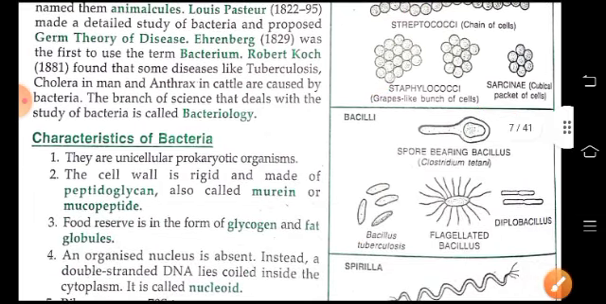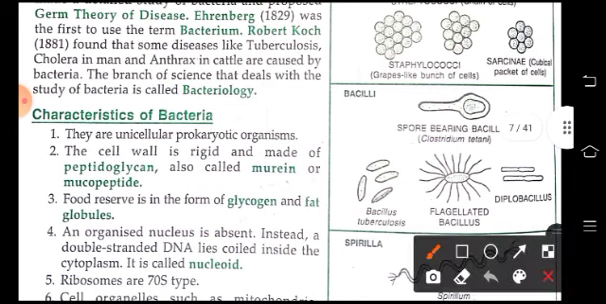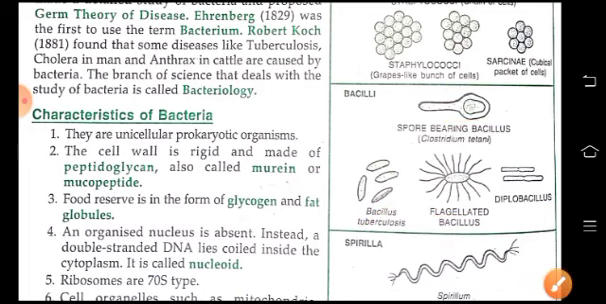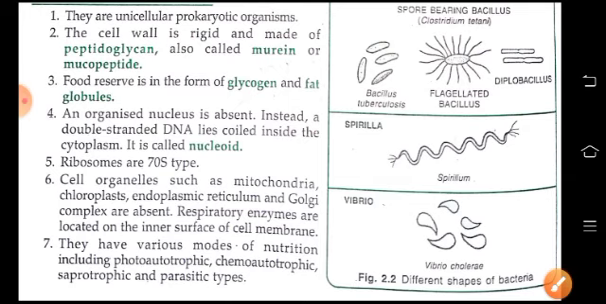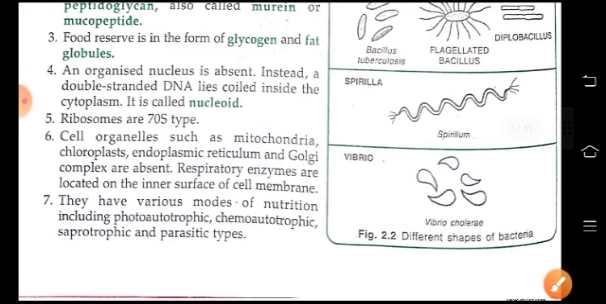Next shape is bacillus. Spore-bearing bacillus, then Bacillus tuberculosis, rod-shaped bacteria are termed as bacillus, flagellated bacillus, and diplobacillus. Then spiral-shaped bacteria, spirillum, and vibrio or comma-shaped bacteria, Vibrio cholerae.